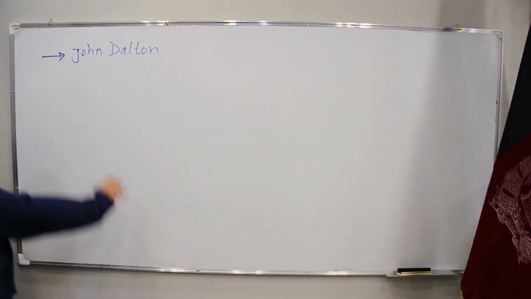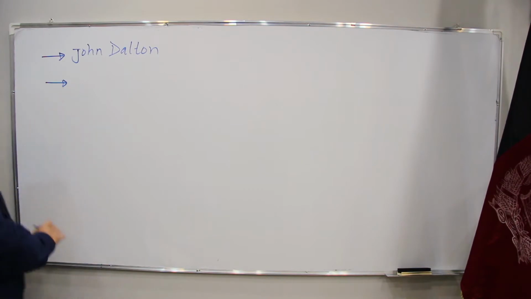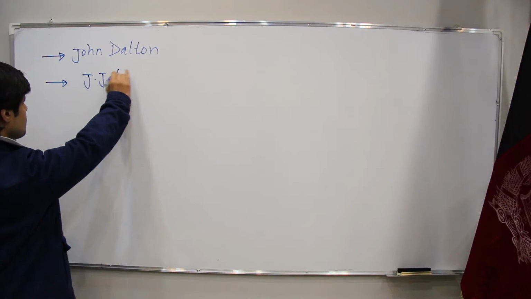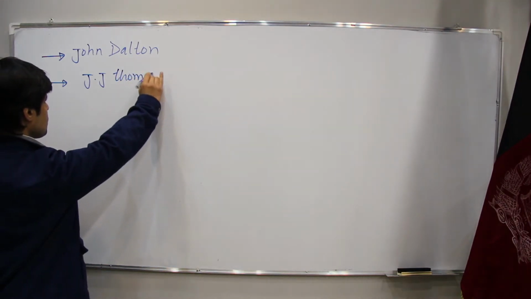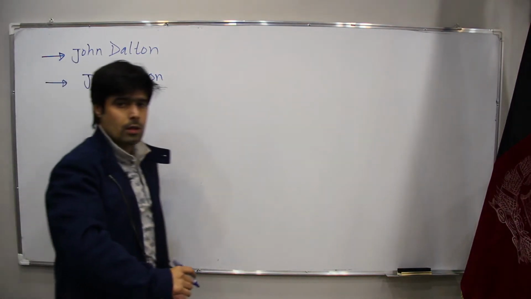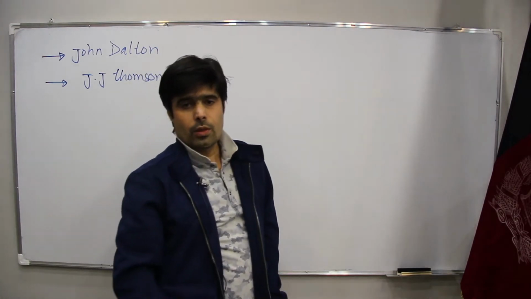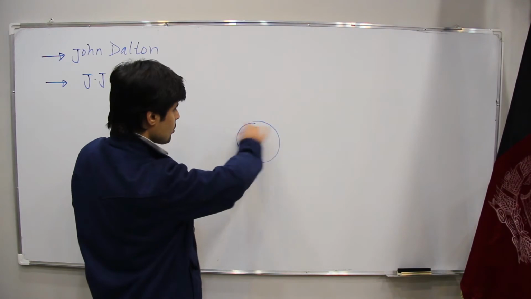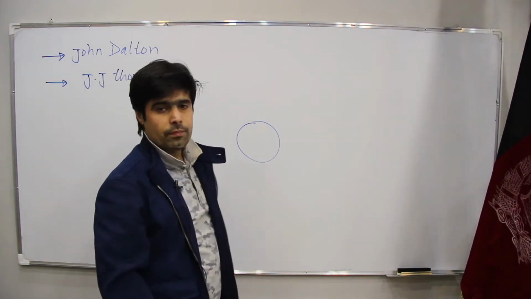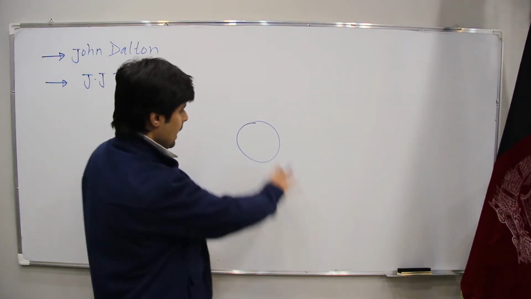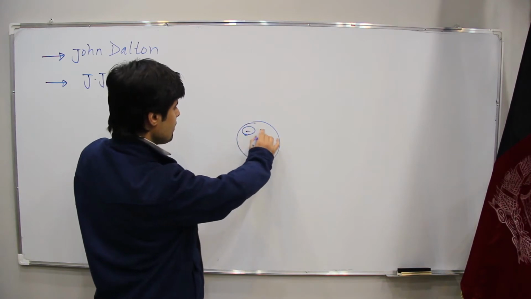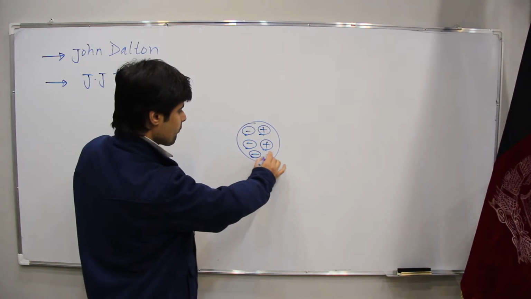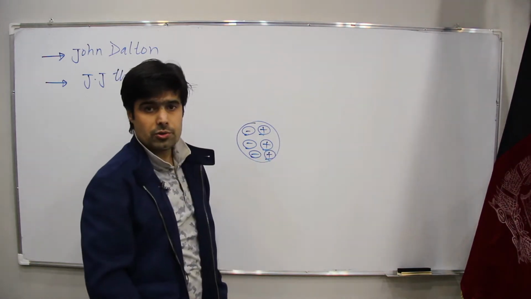But after this, there was another scientist by the name of J.J. Thomson. He explained that the atom is not the fundamental part of matter. In the atom, we have negative and positive charge.